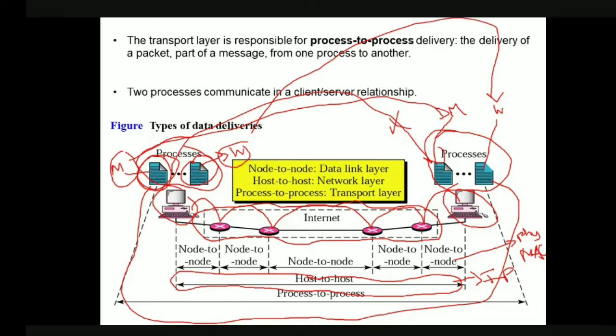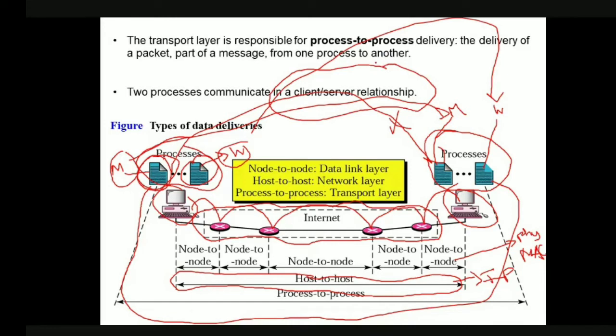Let us say I send a WhatsApp message from my mobile to some other mobile. If I only deliver the message to the destination mobile, is that sufficient? No, that information must be displayed in your WhatsApp, isn't it? Only then we say that the communication is complete. So communication is not complete unless a process in a source host communicates with the process in the destination host. These two processes generally communicate in the form of a client server relationship.